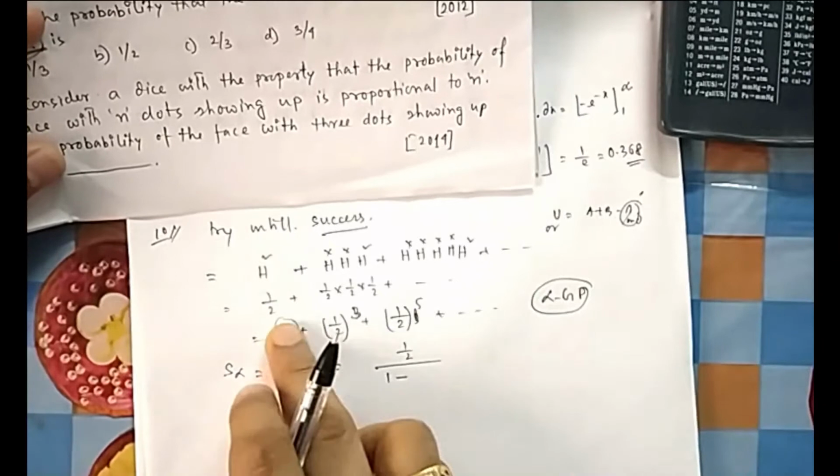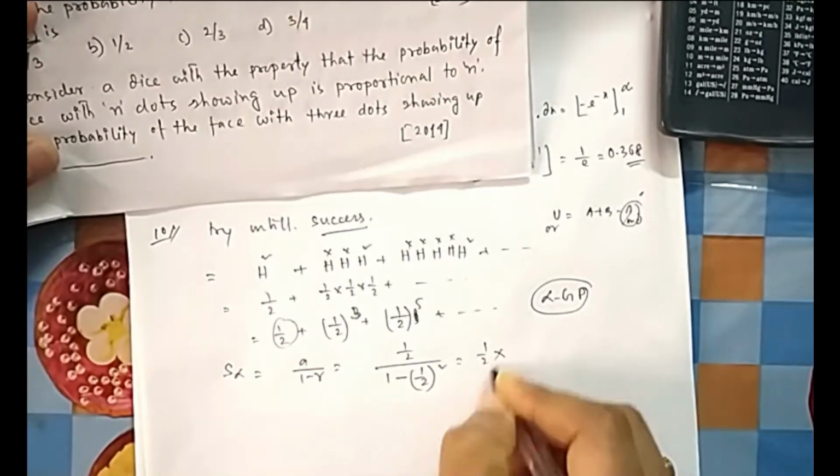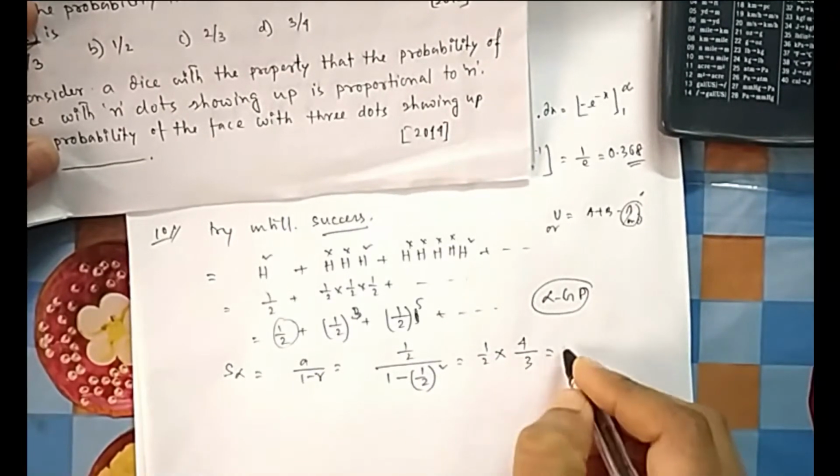Multiplied with half square, that is from 1 it became 3. So your R is half square. So it is half, it will be 1 by 4 if you do it, then it is 3 by 4, then it is 2 by 3. So this is your option C.